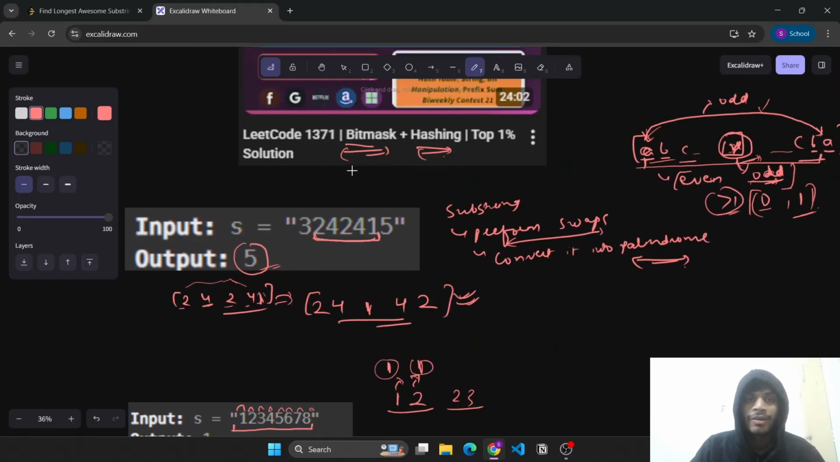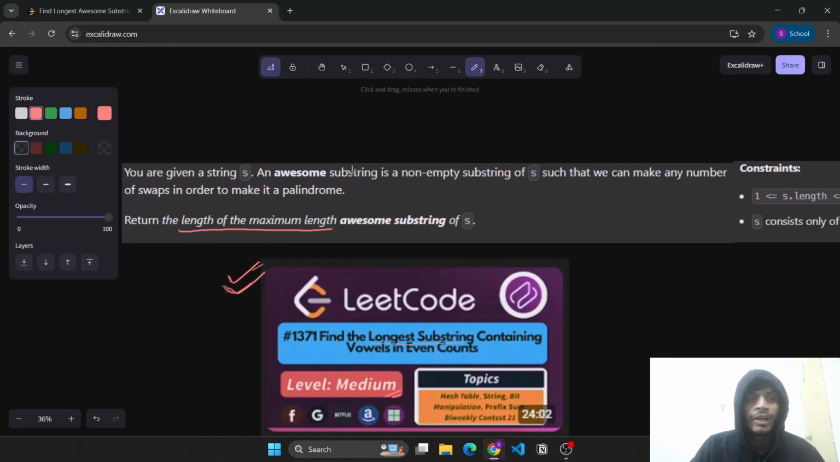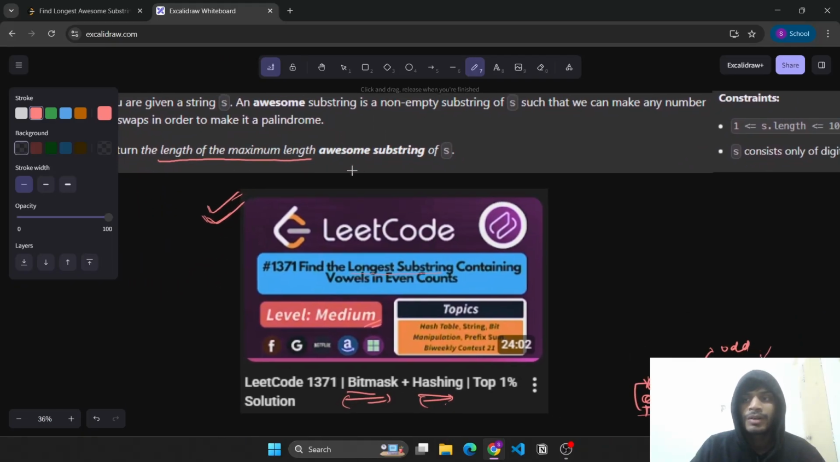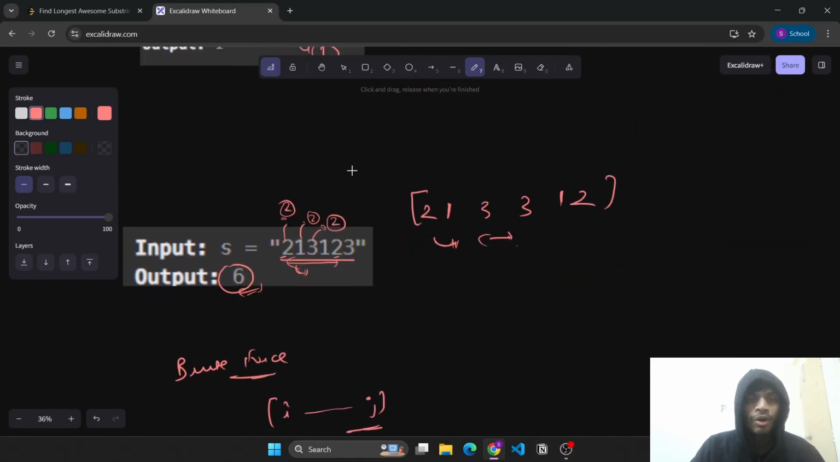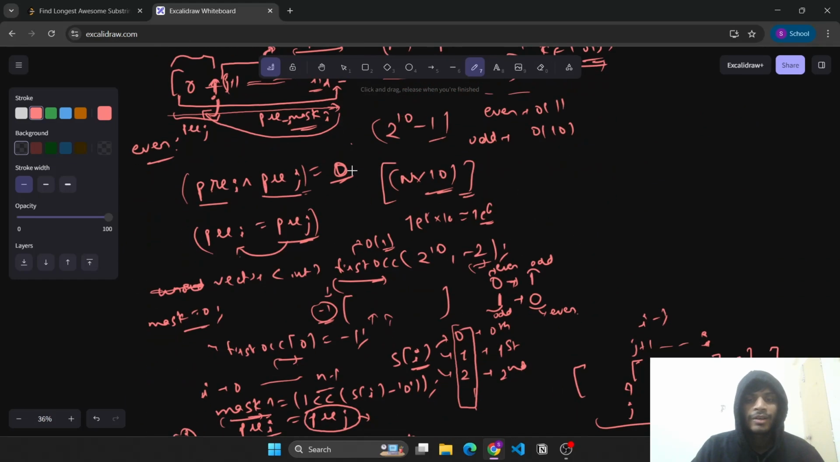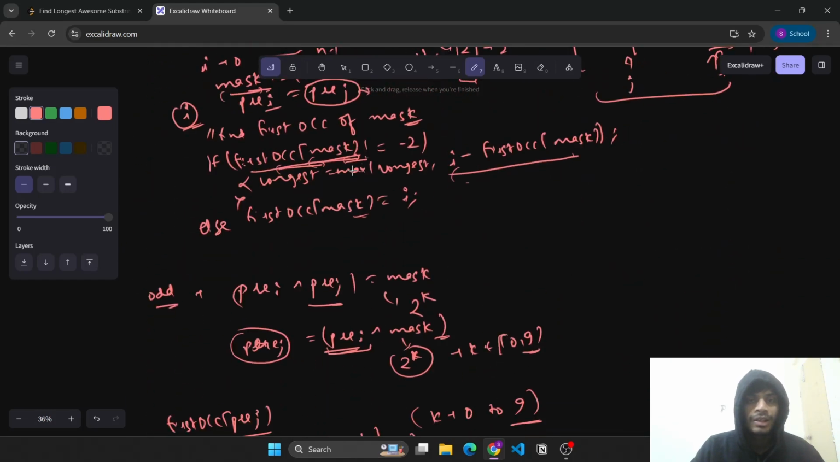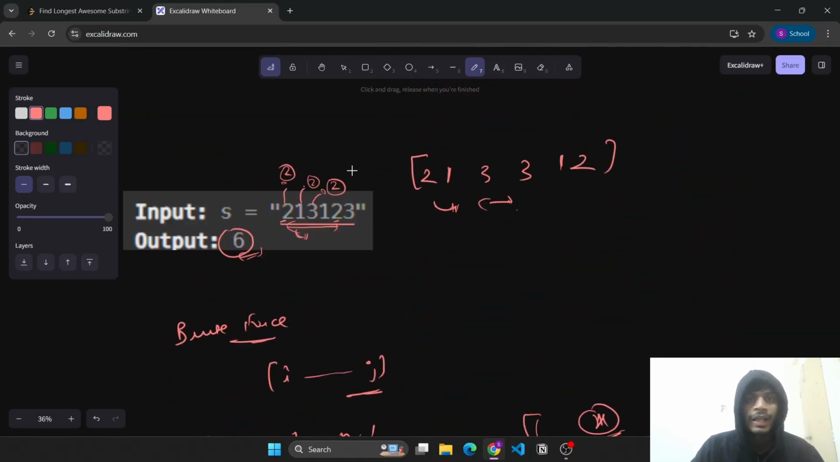And this is what we do mostly. We try to use the learnings that we already had from previous experiences of solving problems, and then utilize them to solve the harder problems. So I hope you'll now be able to use this bit mask plus hashing phenomenon in similar problems.